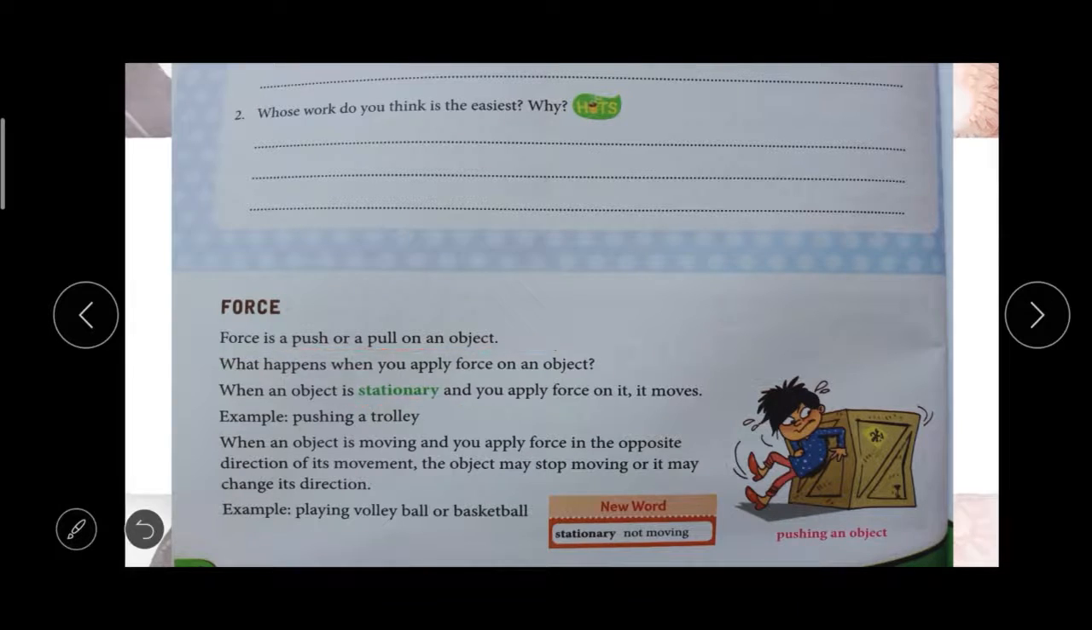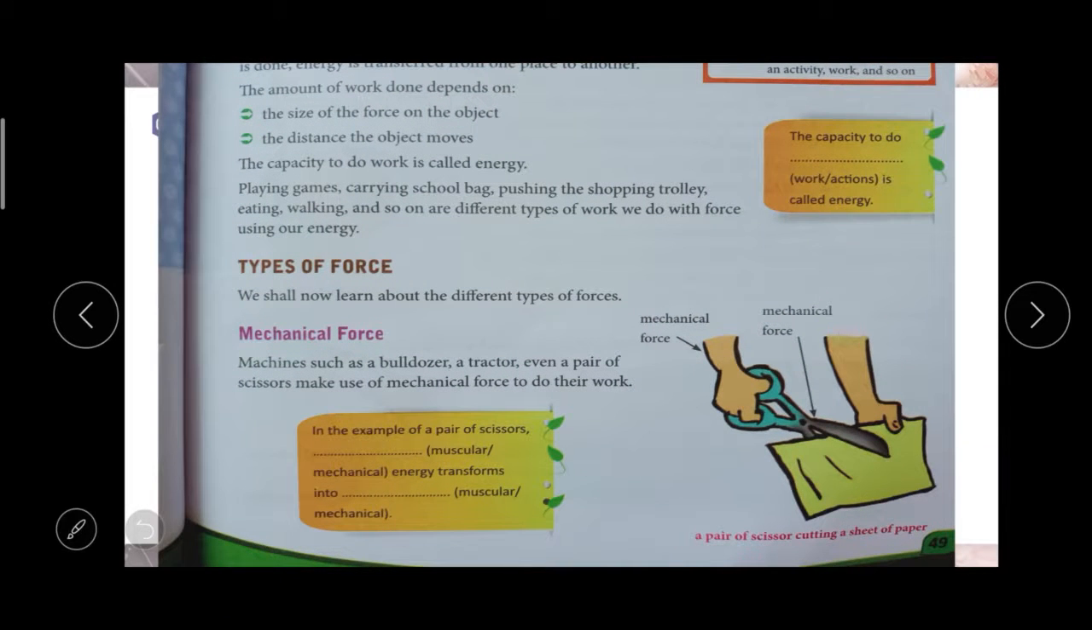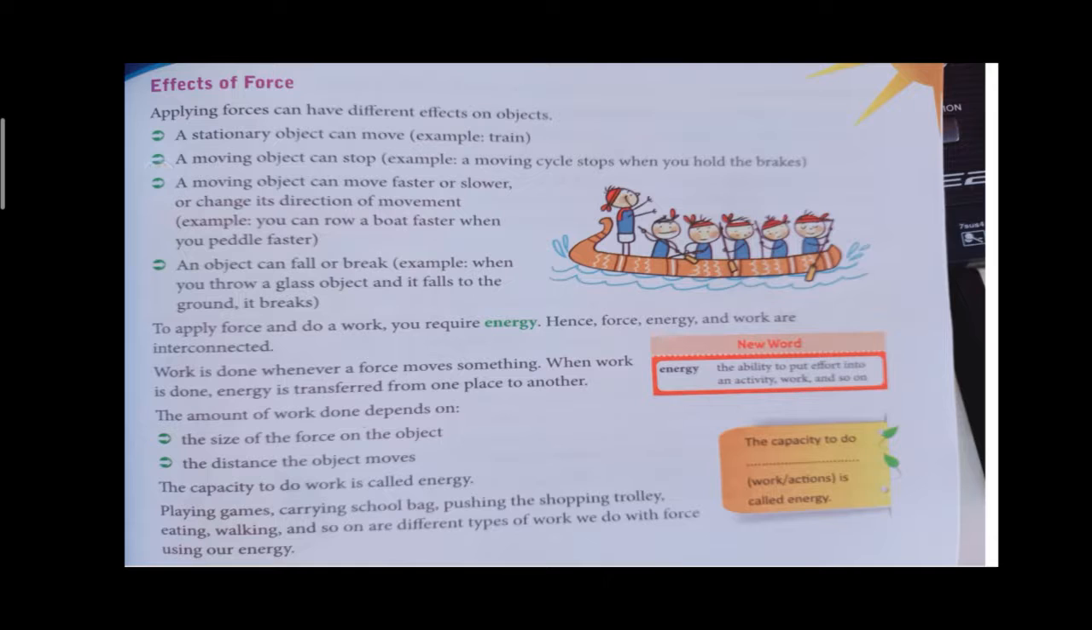Then the effects of forces. If you apply some force, what effects will happen? Applying forces can have different effects on the object. First one, a stationary object can move. If you press the accelerator of the car, in that also you are giving force, right? So if you press the accelerator, the car will move. So a stationary object will move.